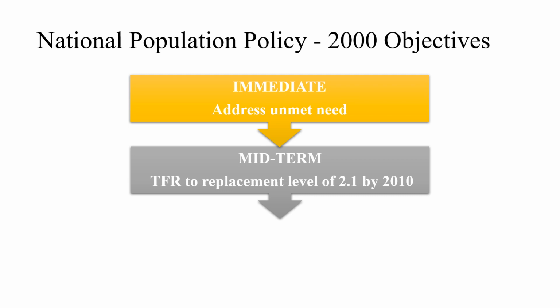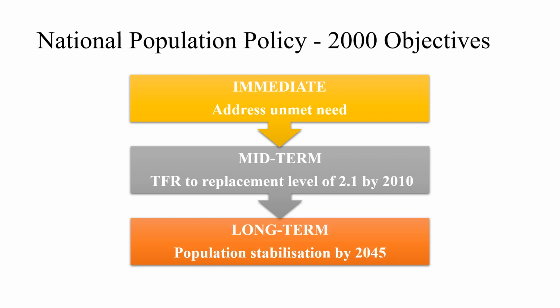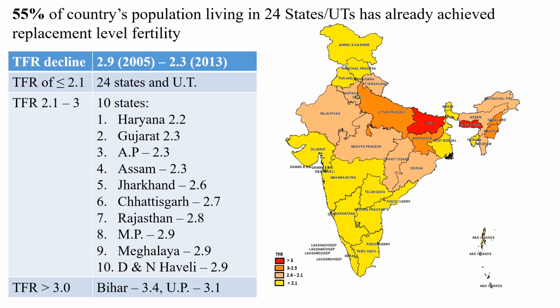The midterm plan is reducing the total fertility rate to the replacement level of 2.1 by 2010, but that was not achieved yet. And the long term plan is stabilizing the population by 2045. We have not achieved this, and yet we are still thinking that we can achieve this. Okay, I won't be going into detail, but these are basically the objectives.